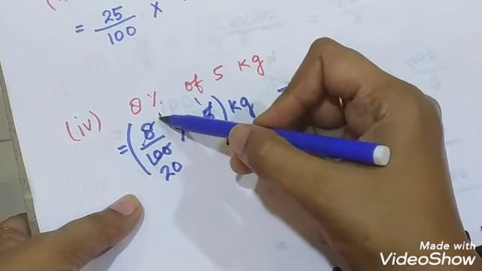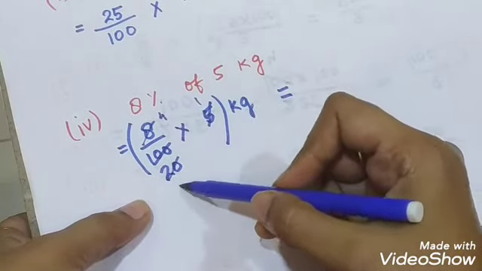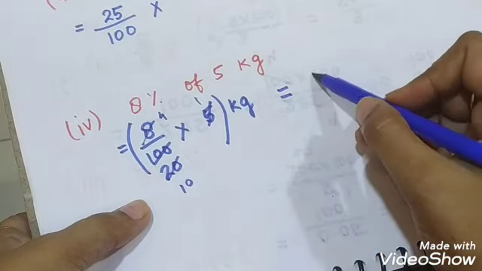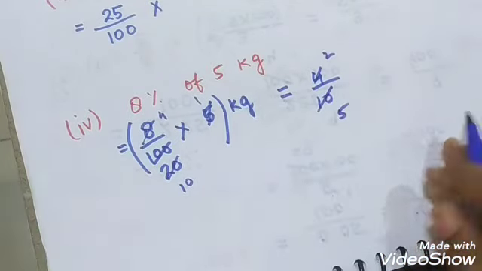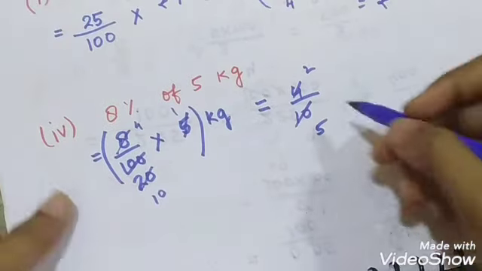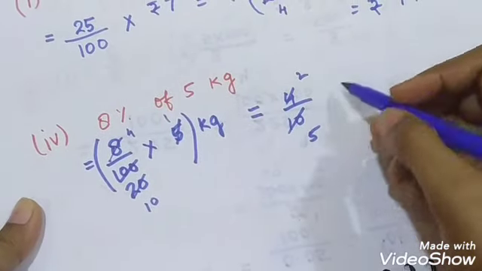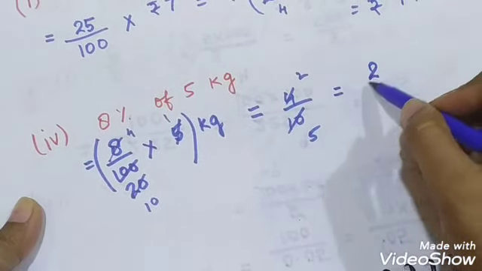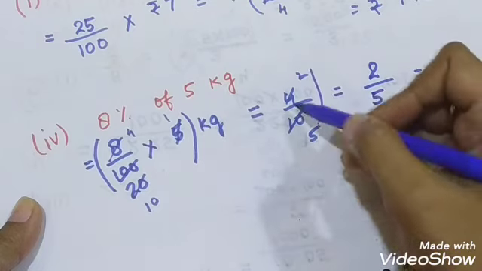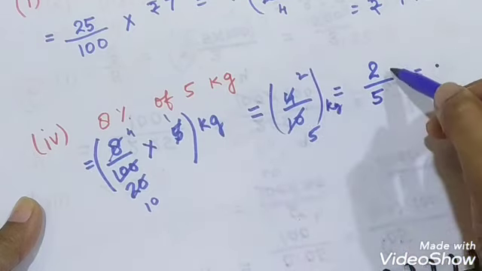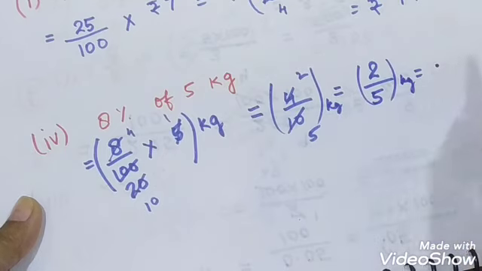Then it goes with 2, 2 fours are 8 and 2 tens are 20. Again it goes with 2, 4 upon 10. Again it goes with 2, 2 twos are 4, 2 fives are 10. So 2 twos are 4 and 2 fives are 10. Then 2 upon 5. 2 upon 5 means point, and I forgot to write kg. So they are all in kg.